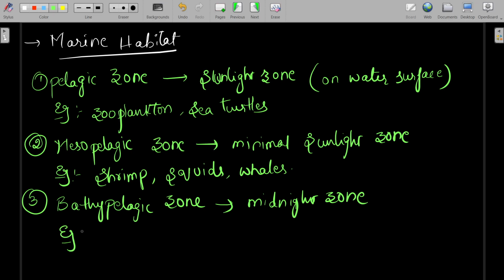Examples of the animals present in this zone are bioluminescent fish.